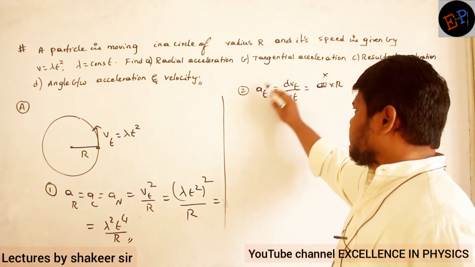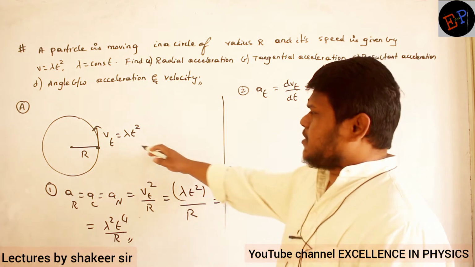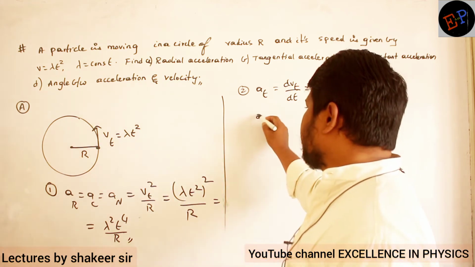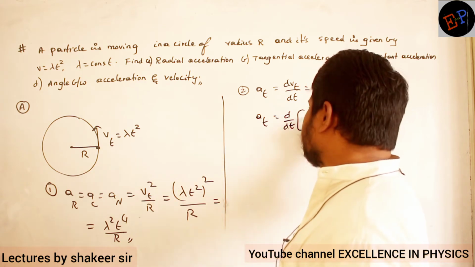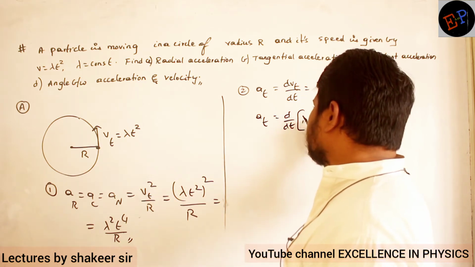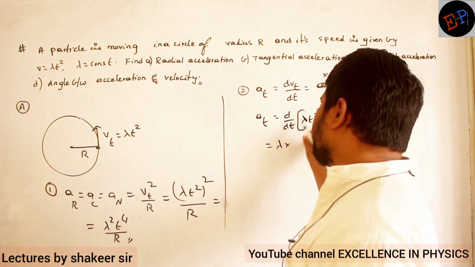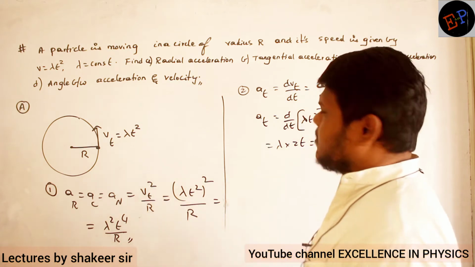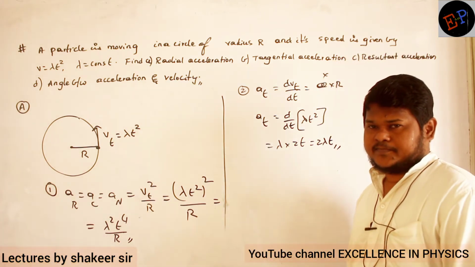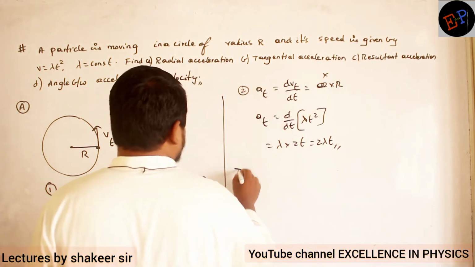So I will use this relation: A tangential is equal to dvt by dt, that is differentiation of tangential velocity. So A tangential is equal to d by dt of the tangential velocity, which is lambda into t square. Lambda is a constant, so take it out of the differentiation. So lambda into differentiation of t square, which is 2t. Therefore 2 lambda into t is the tangential acceleration. Then the third one, resultant acceleration.